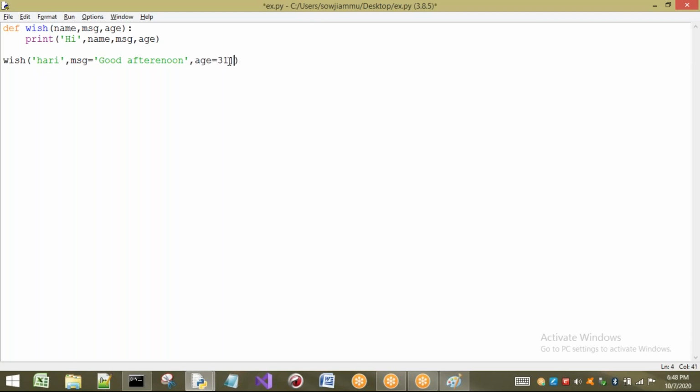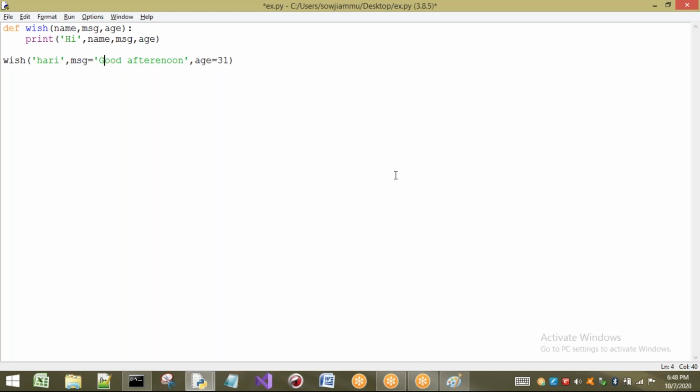Again I am repeating: if we are having both positional and keyword arguments in the same function call, then positional arguments should compulsorily be first. After keyword arguments, positional arguments should not be there.